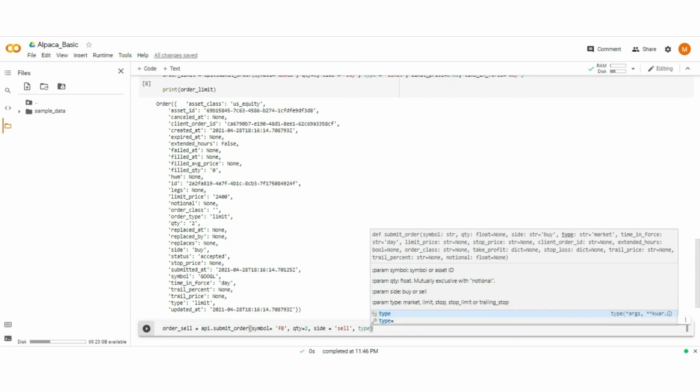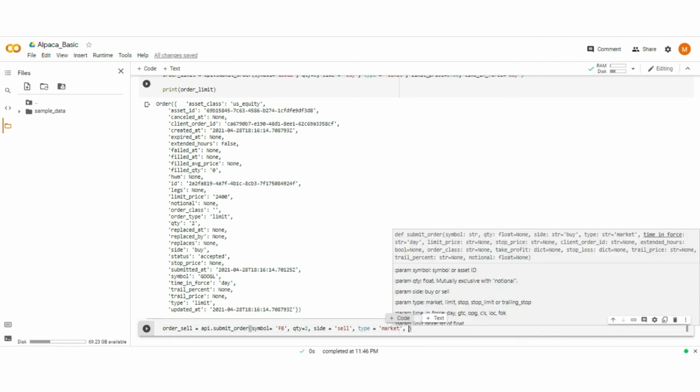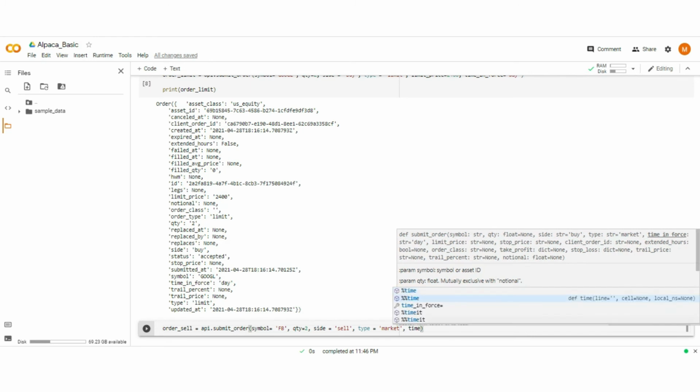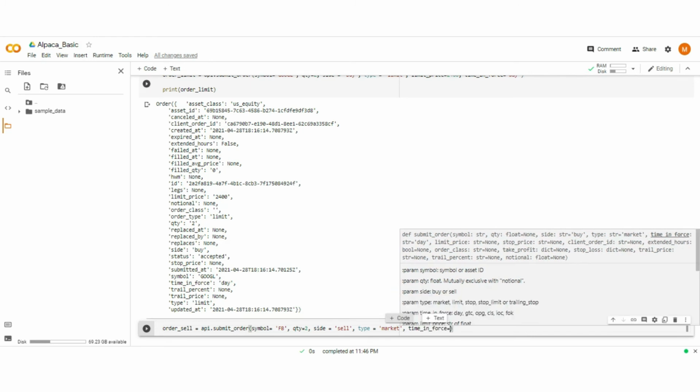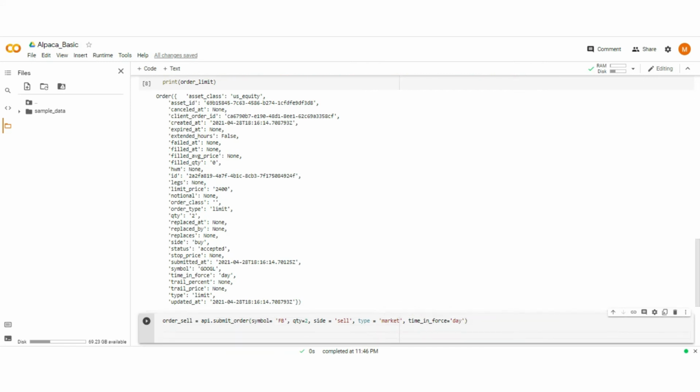So let's go with the market order type. Type market. We are going to submit our order with time in force as a day. So type day. After that print the order details. So type print order and execute that line.